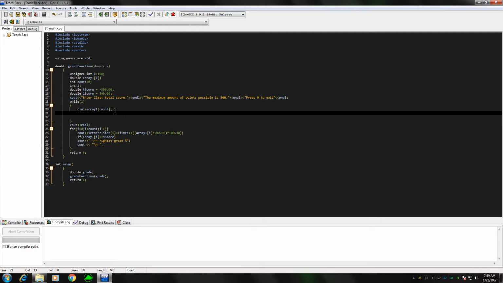First off, any number outside of that domain range of 500 will not be counted. This is how you would perform that: if count is greater than 500, or array[i] is less than 0.